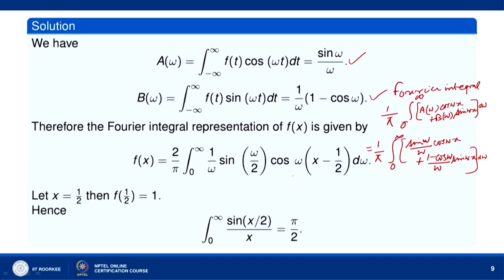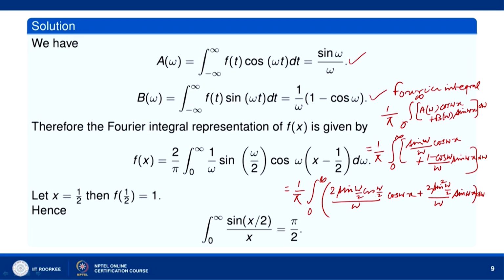Okay. We can simplify this. We can write sin omega as 2 sin omega by 2 cos omega by 2, and 1 minus cos omega as 2 sin square omega by 2. We will have 1 over pi integral 0 to infinity, 2 sin omega by 2 cos omega by 2 divided by omega cos omega x plus 2 sin square omega by 2 over omega sin omega x d omega.